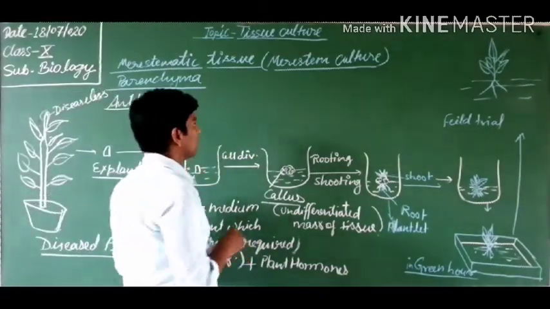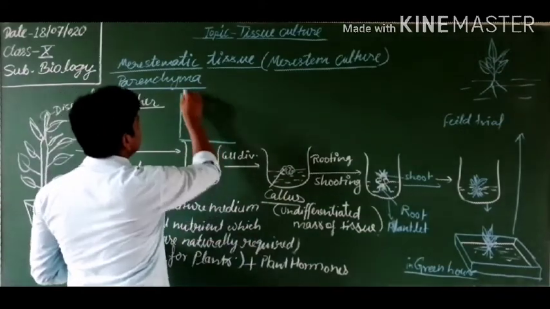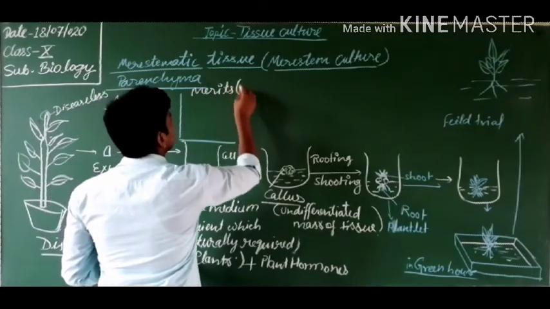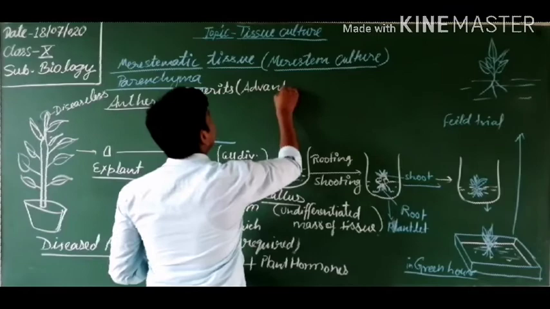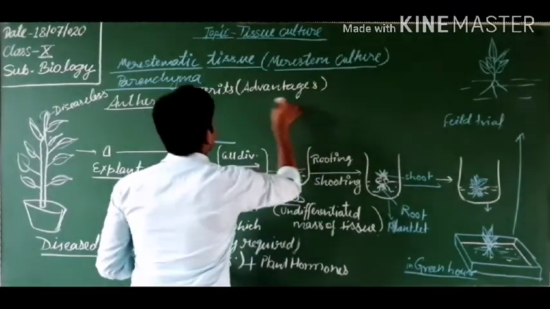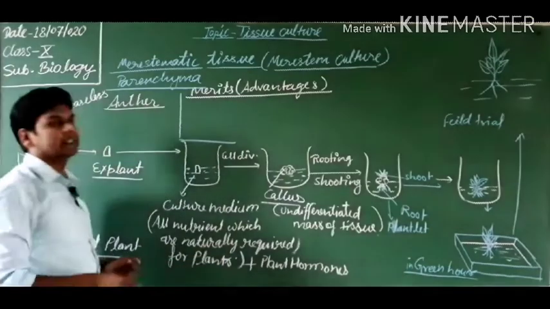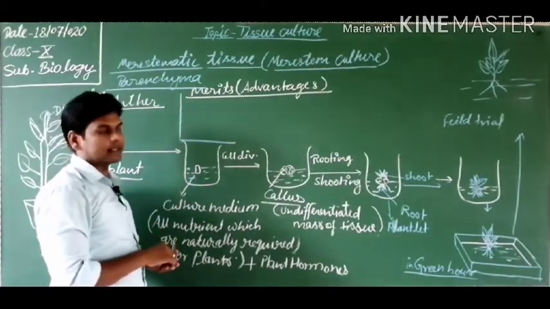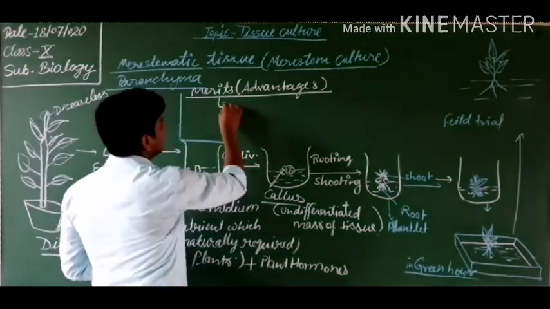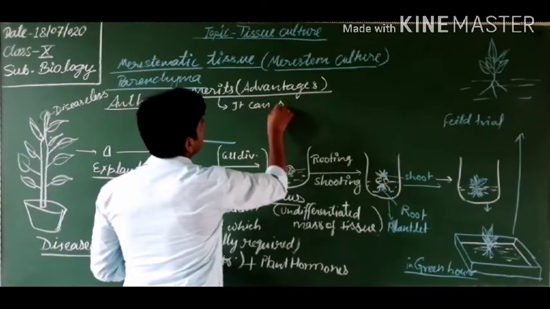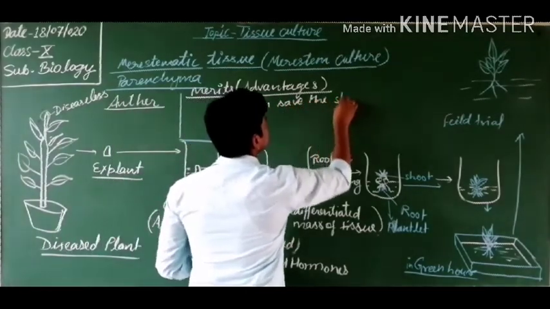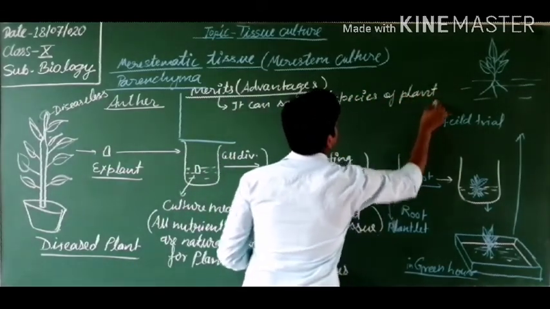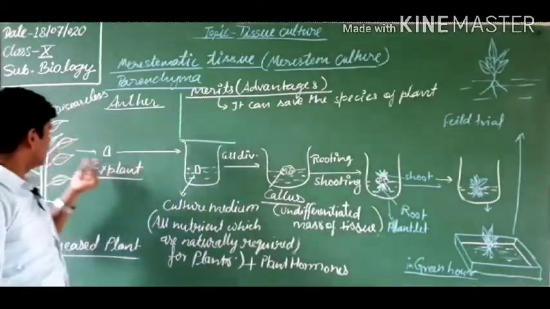So students, a new plant is formed. Now let's discuss the merits and demerits. Merits mean advantages. Advantages of this process, tissue culture, and we will also discuss the demerits of tissue culture. So what is the merit? It can save the species of plant.